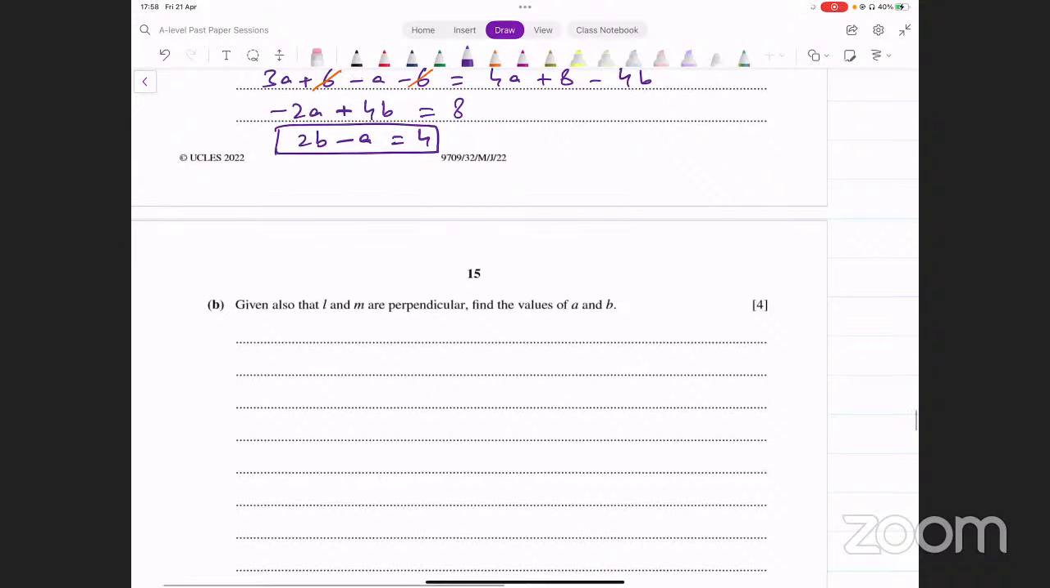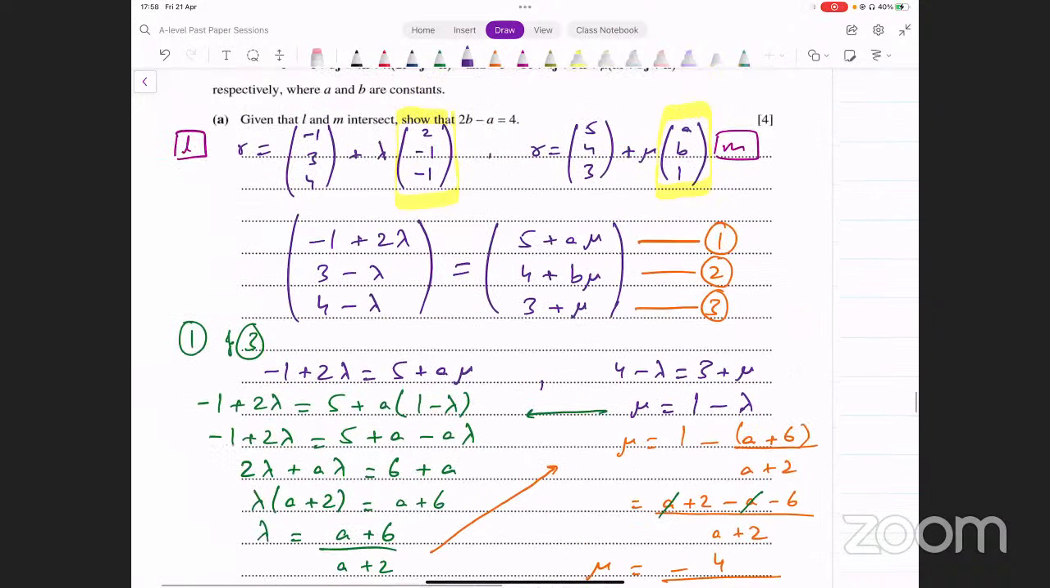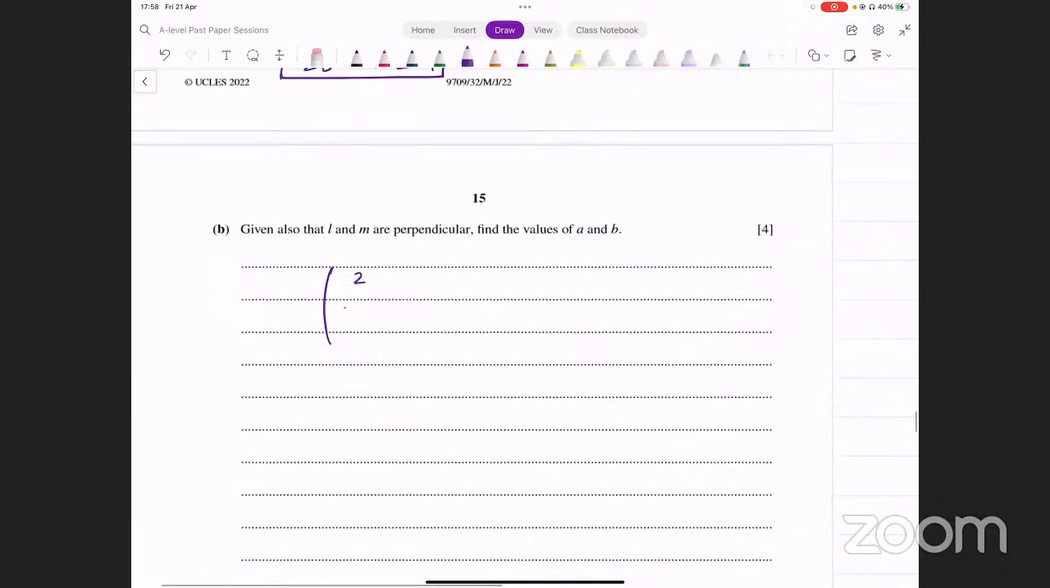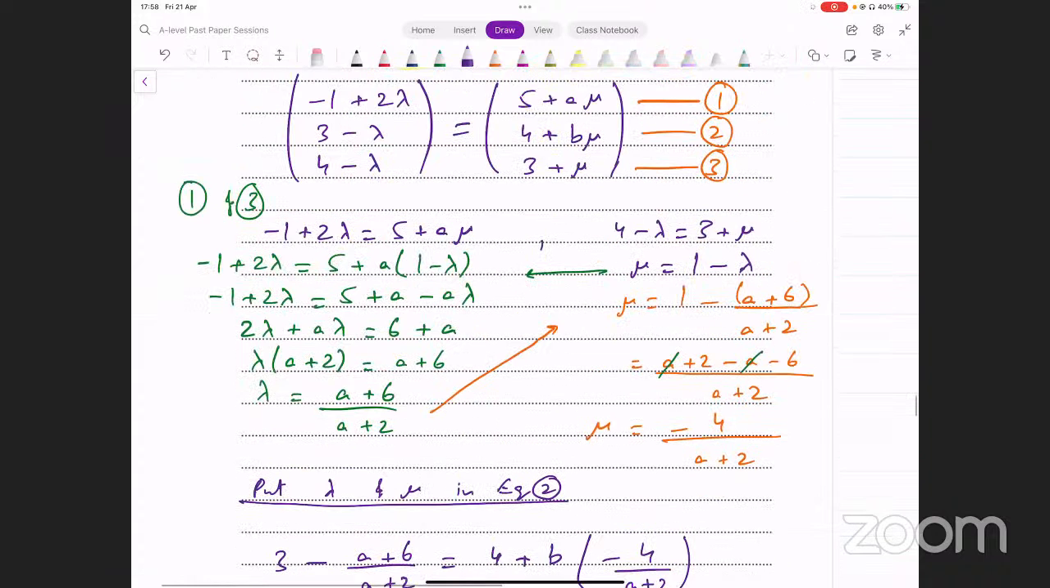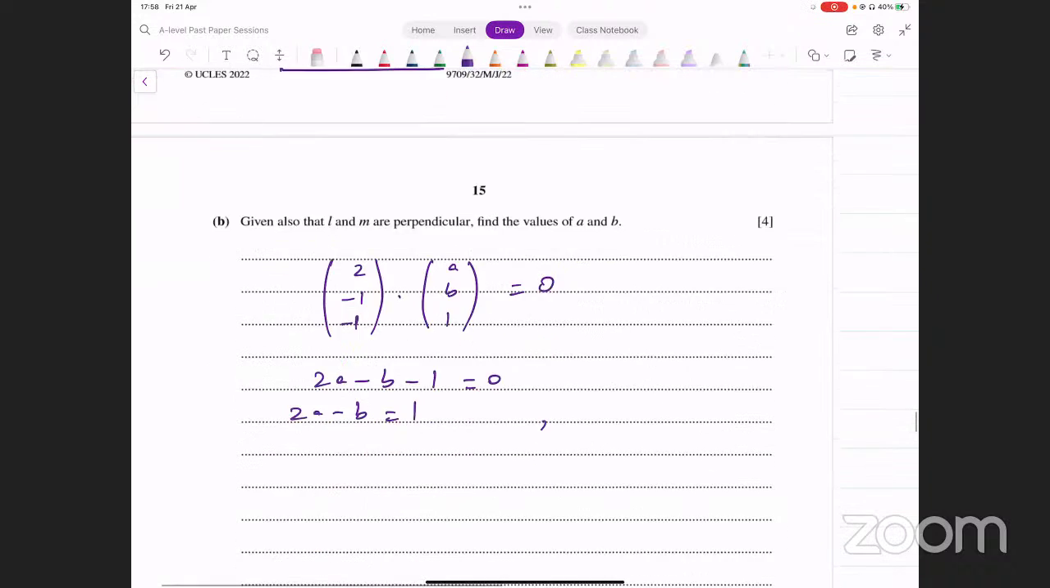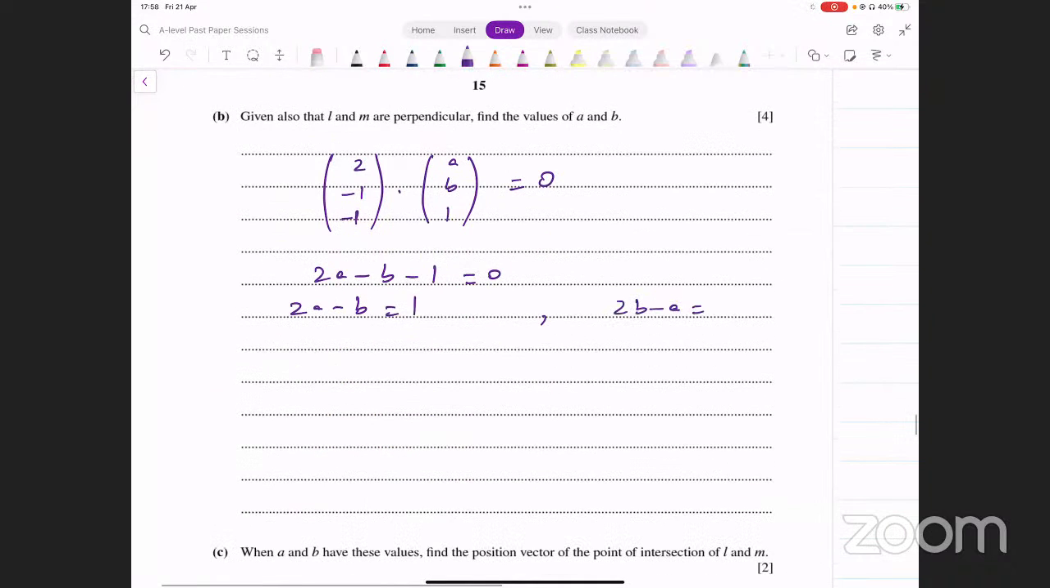That's what it means. अब L का direction vector क्या है? 2 minus 1 minus 1. Let's put that here. 2 minus 1 minus 1 dot A, B, and 1. This should equal 0. Let's simplify this. We get 2a minus b minus 1 equals 0. And we get another equation in terms of a and b from this. 2a minus b equals 1. एक equation हमारे पास पिछले part में थी, that was 2b minus a equals 4.